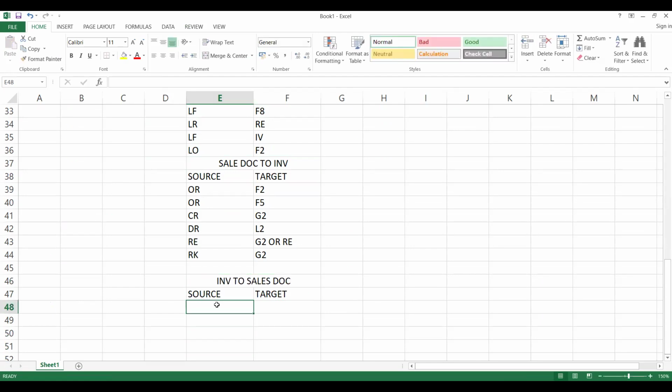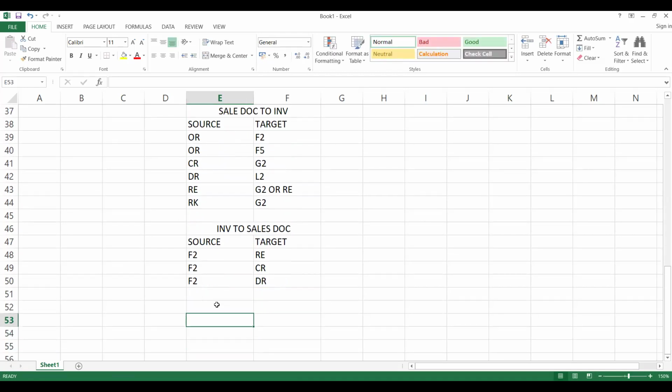Suppose you are creating a document with reference to a billing invoice. Whatever the regular billing is created, with reference to it, suppose you are creating a credit memo, or with reference to billing you are creating a debit memo. So you have these cases. What are all the possibilities? Invoice to sales document. These are the frequent possibilities.